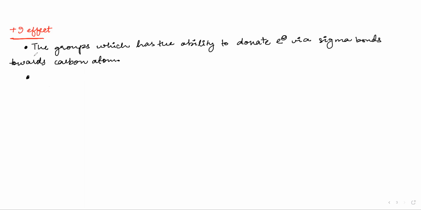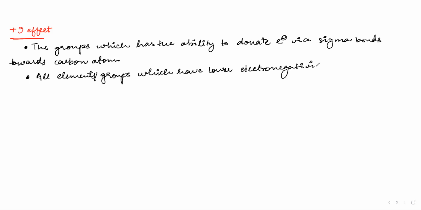And how to recognize it? The way to recognize the plus I effect is: all elements or groups which have lower electronegativity than hydrogen, not carbon, hydrogen.